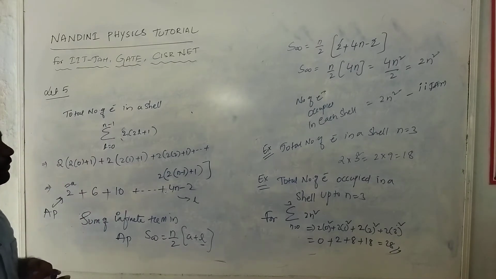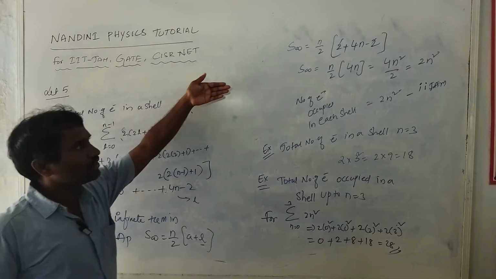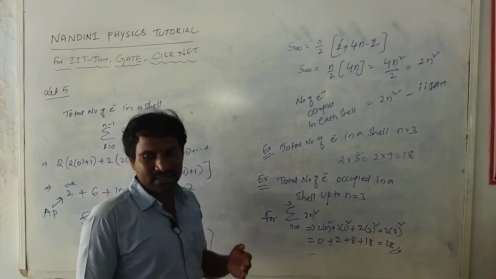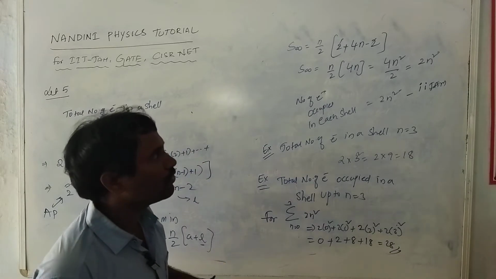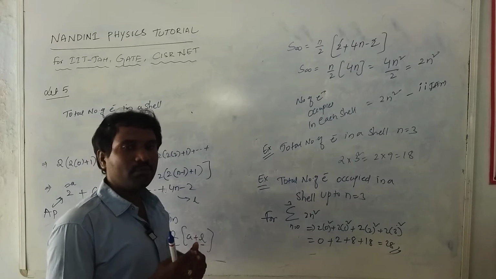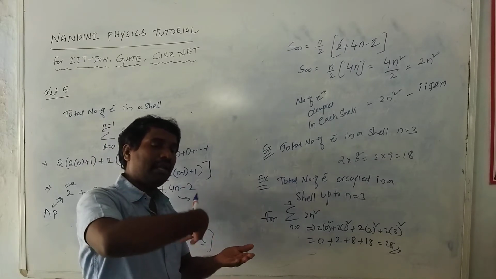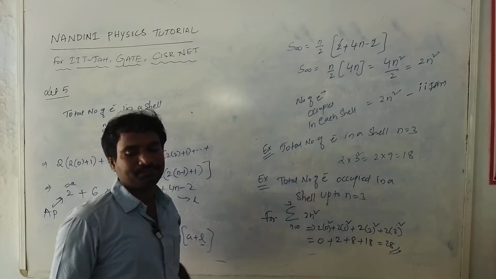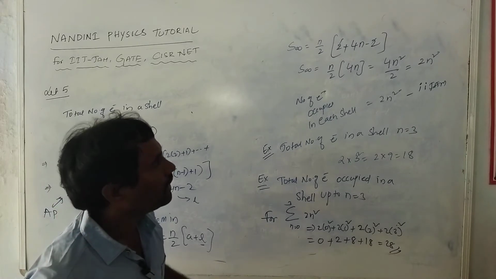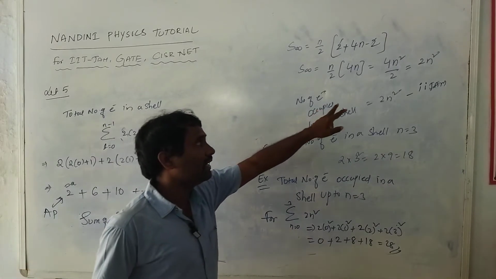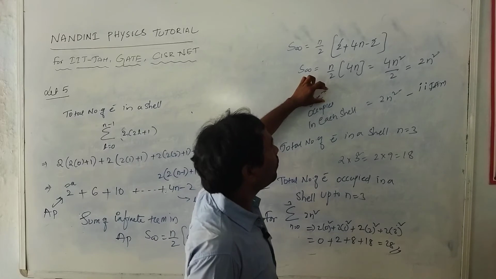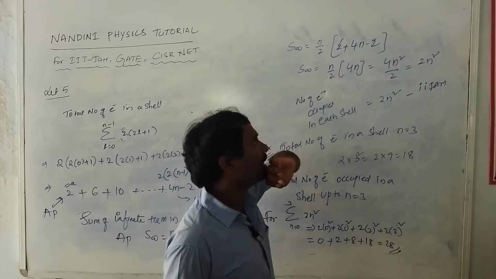So first of all, what we are doing is orbital quantum numbers. These orbital quantum numbers are quantized. Why are they quantized? Because orbital momentum in an atom is quantized according to quantum mechanics. The orbital angular momentum L is equal to h cross root over l into l plus 1.